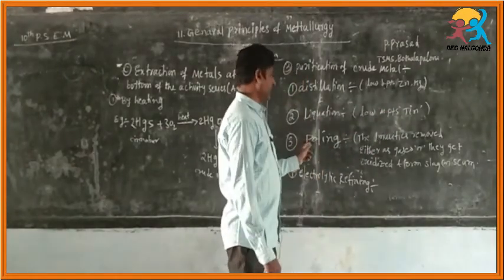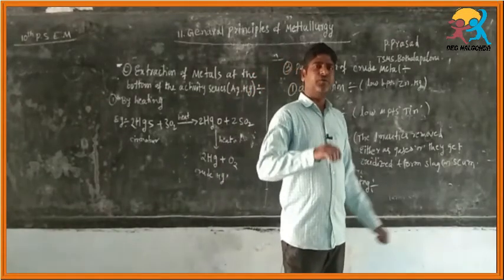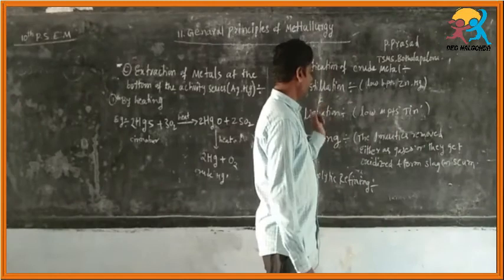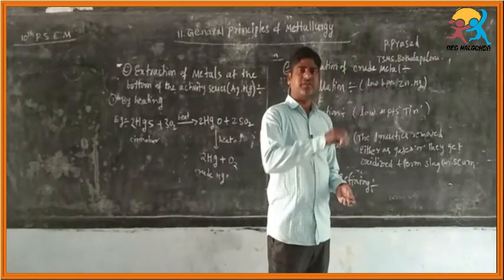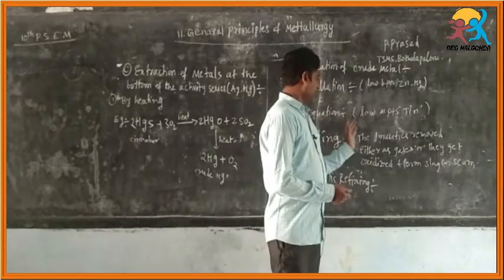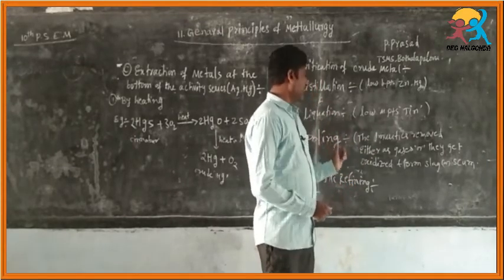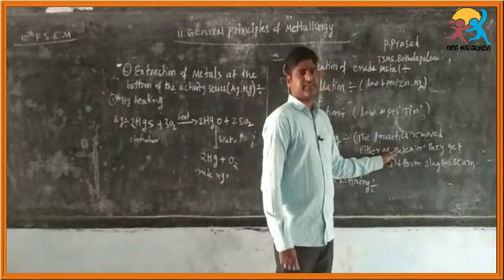Next, poling. Poling means the molten crude metal is stirred with poles of green wood. This process is called poling. By poling, the impurities are removed as gases.